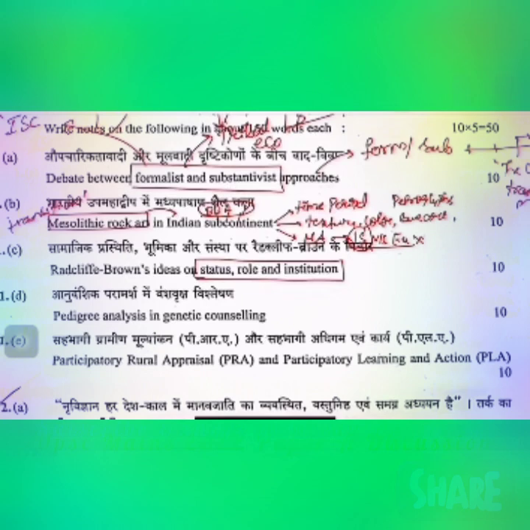Now that means aspirants might be confused, we didn't study about Radcliffe-Brown's ideas, but you need to understand that this question is nothing but a decoded version of the structural functionalism that you study in chapter 6. It is a decoded version of the structural functionalism that you study in chapter 6 as part of your Radcliffe-Brown. There what happens is you see that a social system, a social organization and a social function continue to exist there. As they are existing, social structure, function and organization.